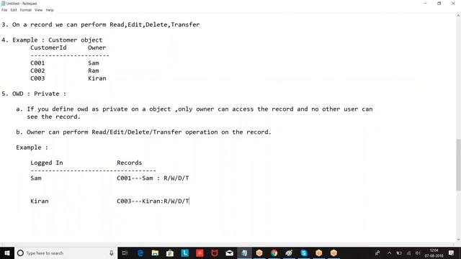So if I give OWD as private, only the owner can access the record and he can perform read, write, delete and transfer. Next I am giving OWD public.